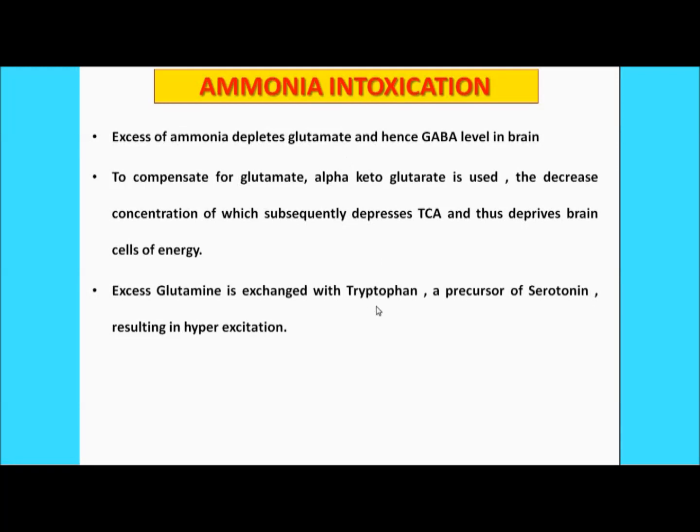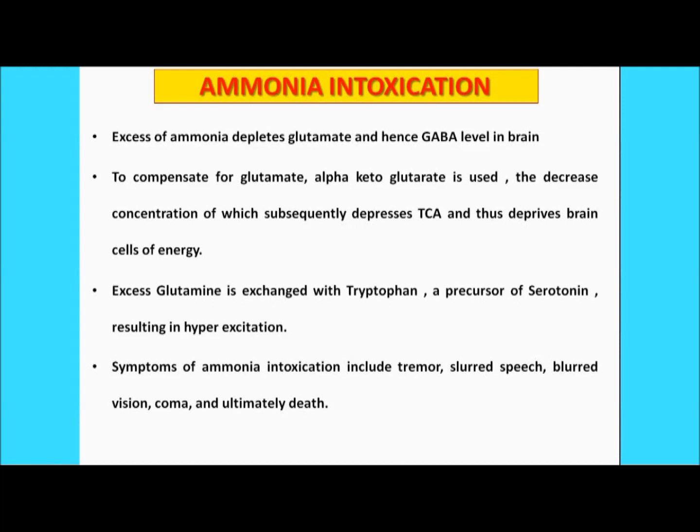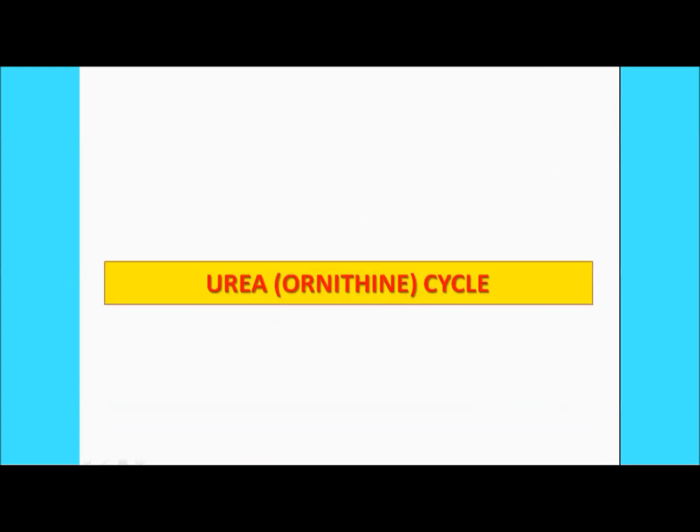Now we have another mechanism where this glutamate can be replaced with the tryptophan. Now if tryptophan is replaced, then what will happen? Tryptophan is a precursor of serotonin. The amount of the serotonin in the human brain will come down, and we all know that depletion of serotonin may result in hyperexcitation, or the person may suffer from anxiety. Thus the symptoms of ammonia intoxication in humans include tremor, slurred speech, blurred vision, coma, and sometimes it can lead to death also.